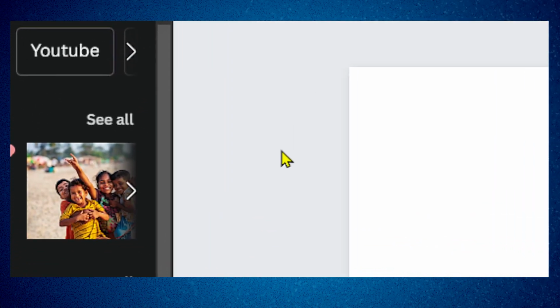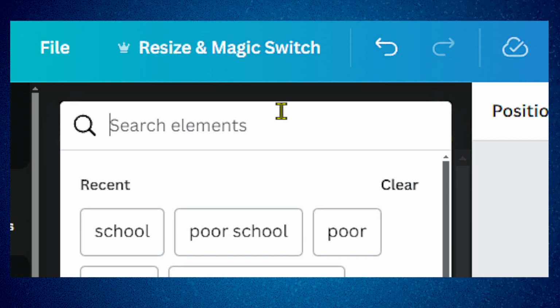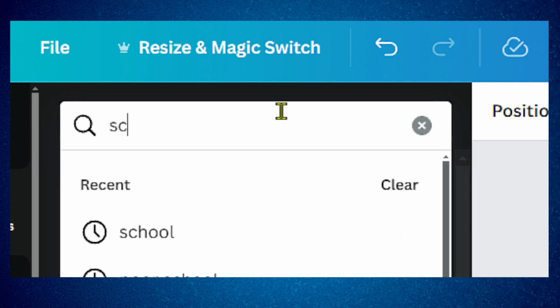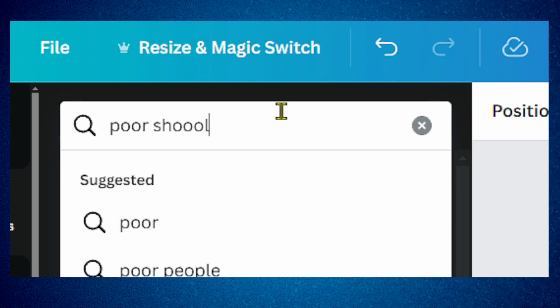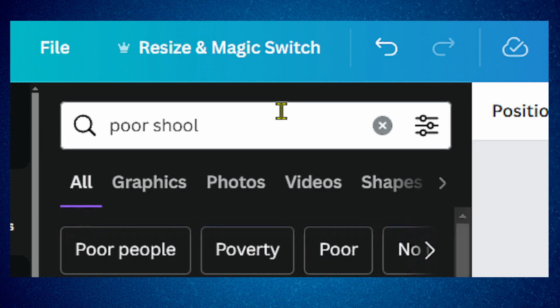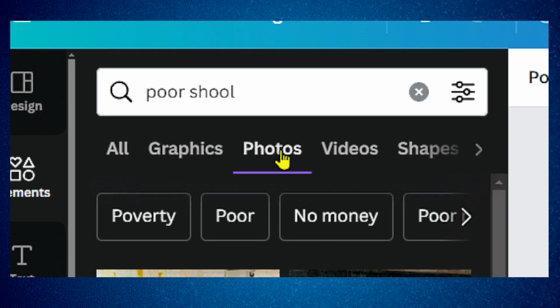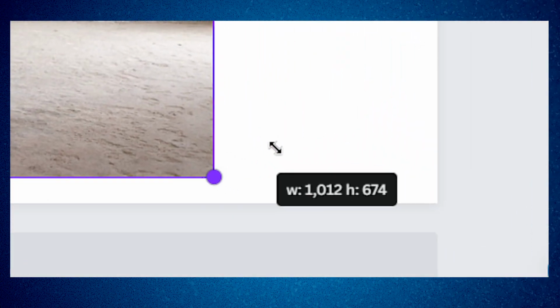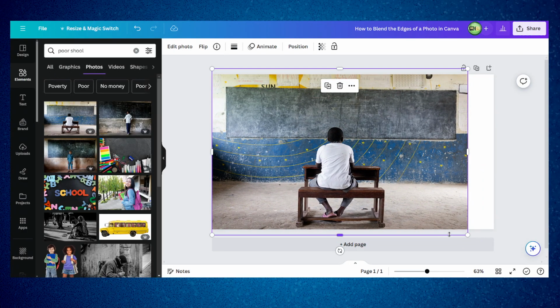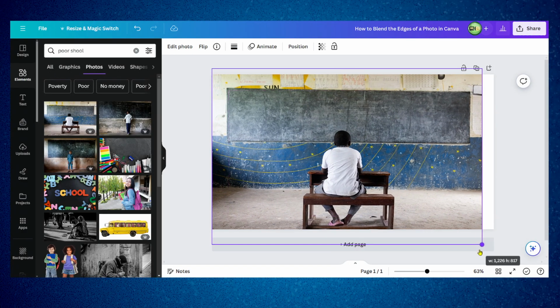And now what you can do here in the search bar, I'm gonna write school. I'm trying to blend two images together, one from a poor school and one from a rich school. I'm just trying this idea I like, that it's showing two different worlds.